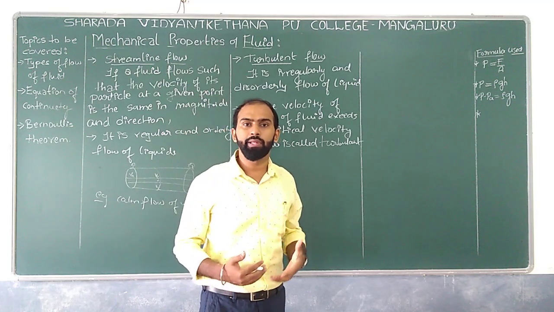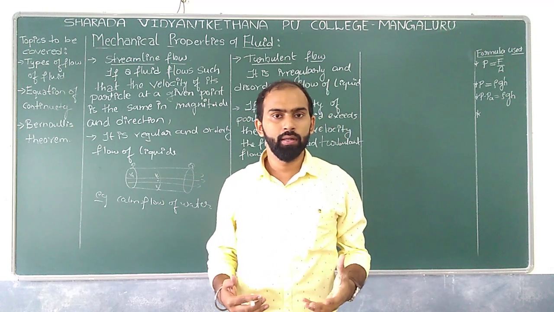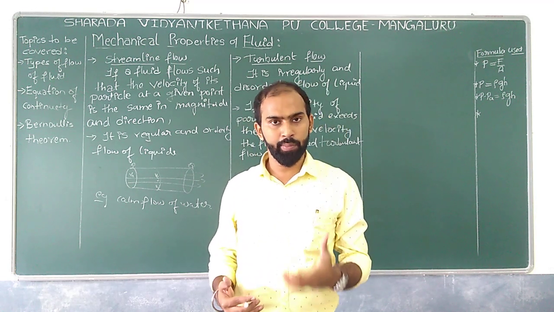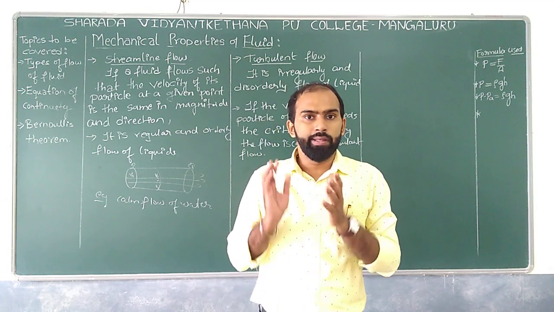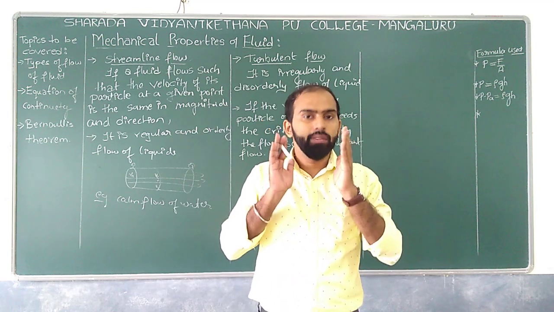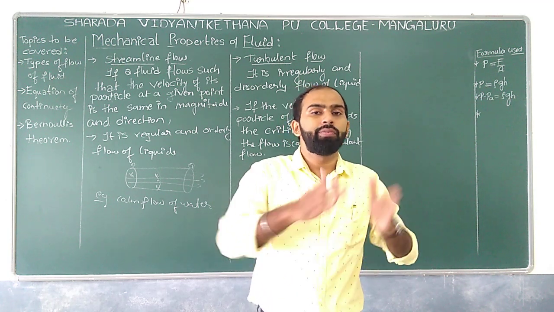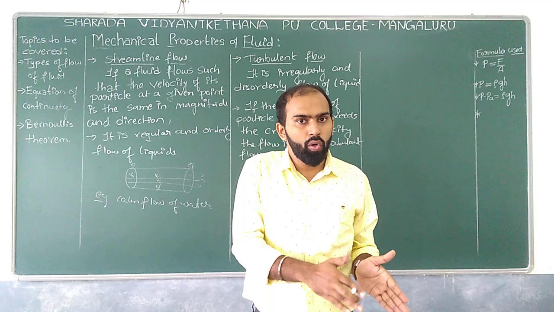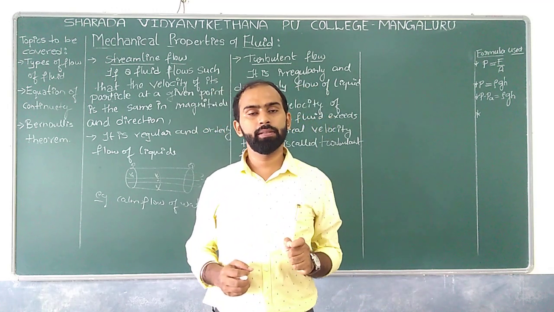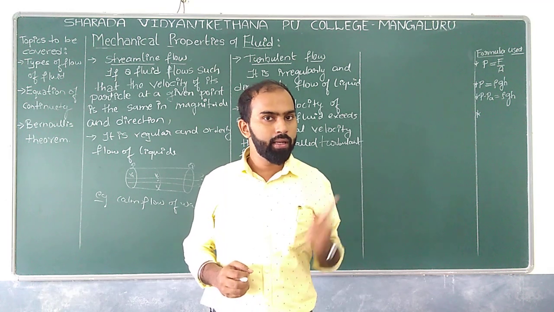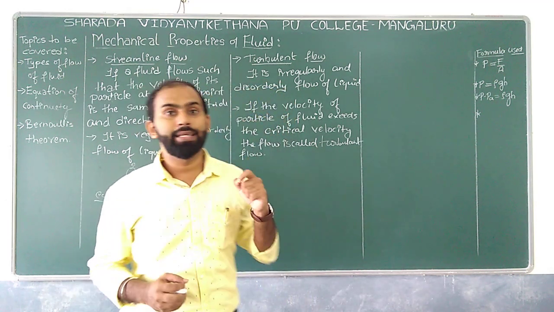The example we can give is like during a flood, the flood water. Do you think the velocity of the particles is the same at a particular point over there? No. Why? Because each particle of the liquid has a different velocity at a different point. So if it is so, what is that particular flow called? Not a streamline. We can call it a turbulent flow.